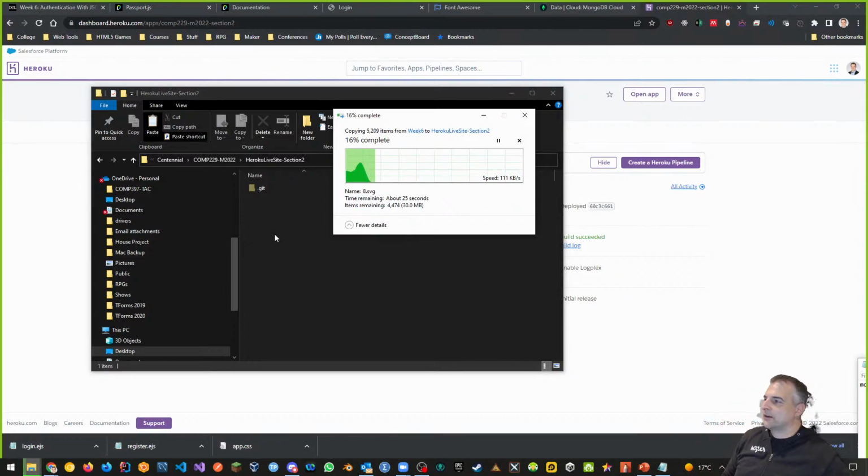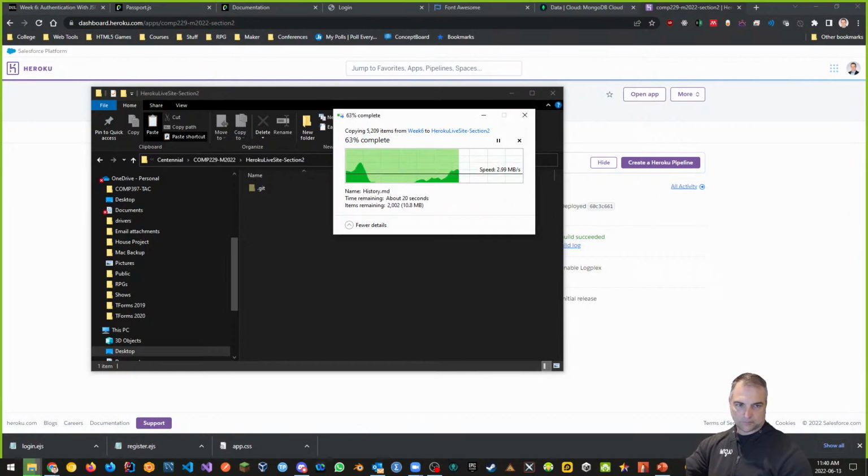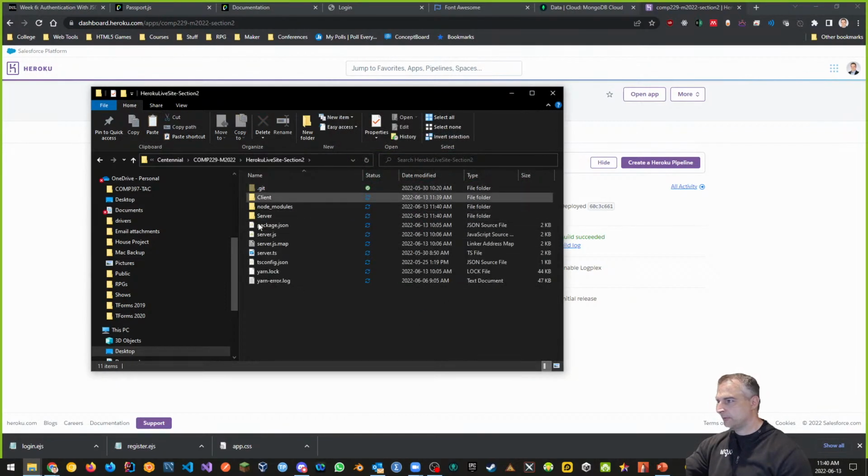Okay, still taking a pile of work. Actually, for whatever reason, it's also copying my node modules, and I didn't choose to do that, but anyway. That's including node modules. If it wasn't, it would be done by now. That's why I don't like doing it this way. I know this has been a long one, guys, but I had to do it so you see the whole thing. That way you have everything you need for assignment 2. And it's recorded for everybody, even for the people that couldn't stick around. All right. Oof, there it is.